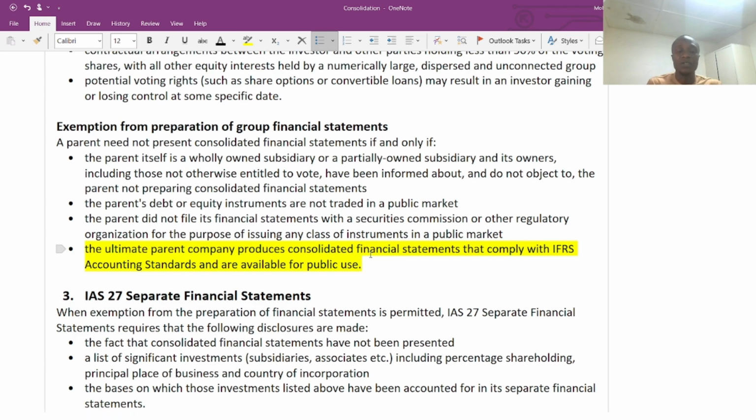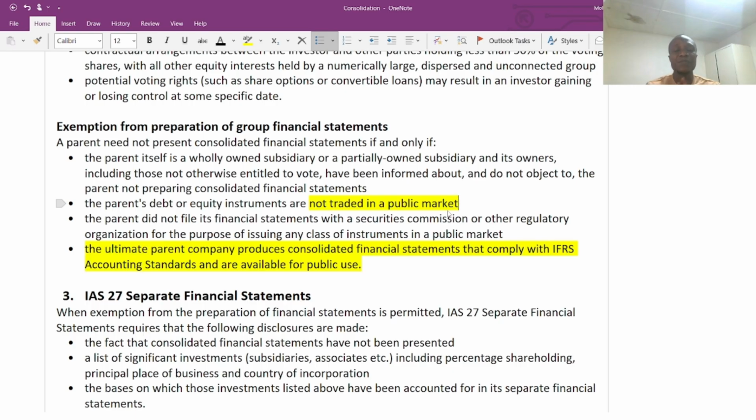If the parent company's debt or equity instruments, when you're going to look at IFRS 9, the concept of debt and equity instruments, are not traded in the public market, that is very important. If the debt and equity of the parent company are not traded in the stock market, then it is an exempt situation for us to prepare a group financial statement because it's a waste of time.